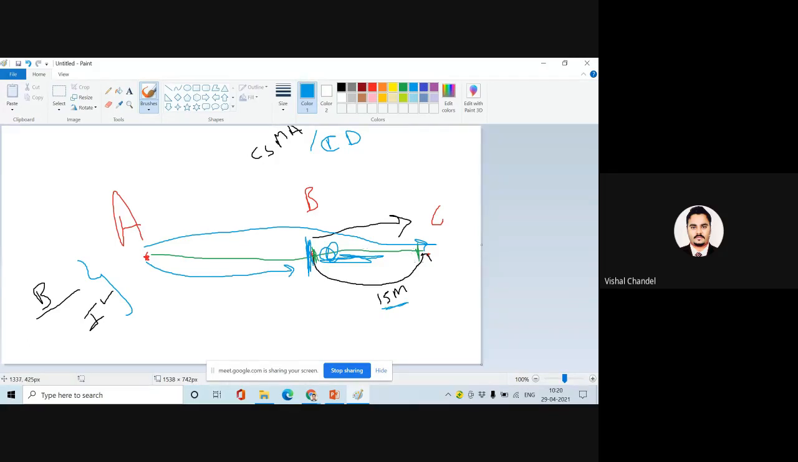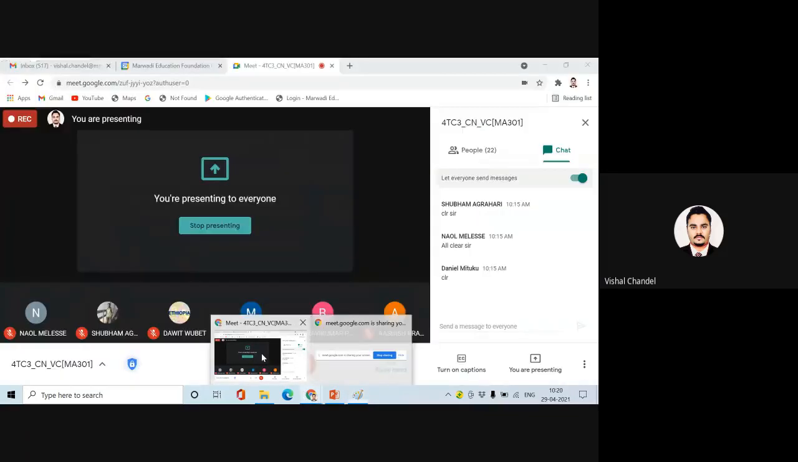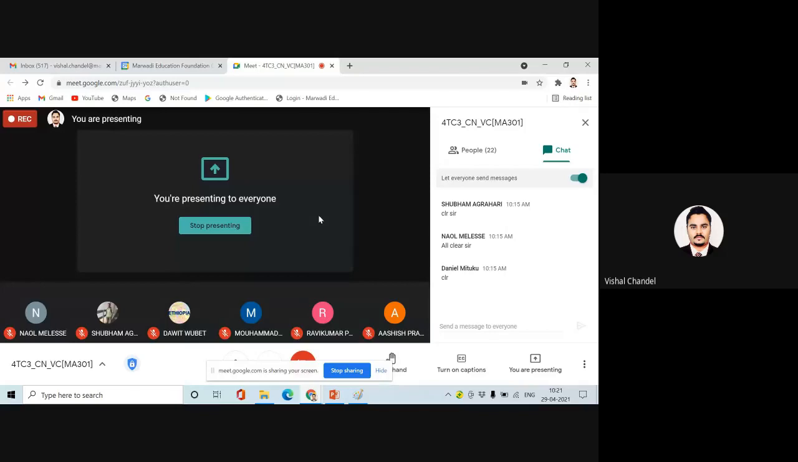So C has the capacity and responsibility, and B also has the responsibility, to send a message to A: the data you are sending to C is colliding with B's. You have to wait for the transmission, because C is already transferring data and the channel is busy at this point. That we call the collision detection method. Is it clear? Are you getting my point? That is collision detection.